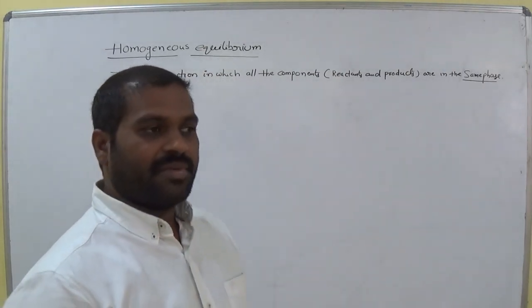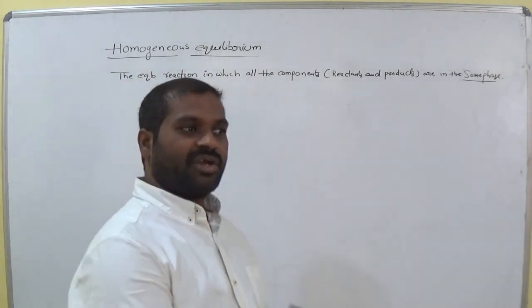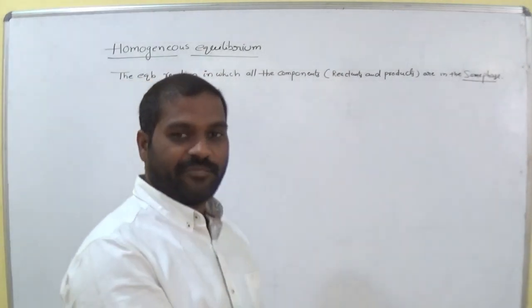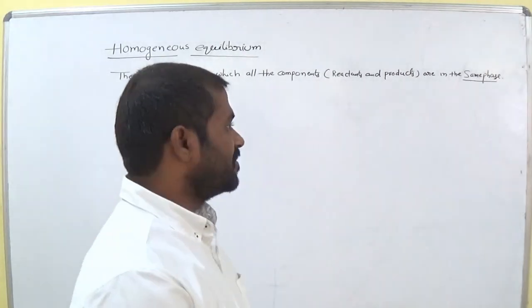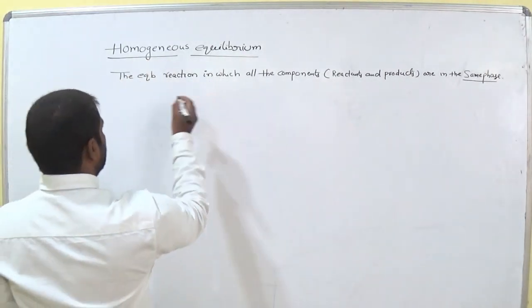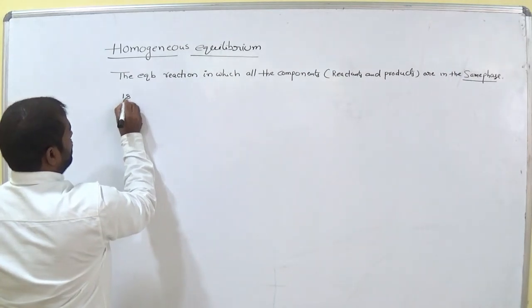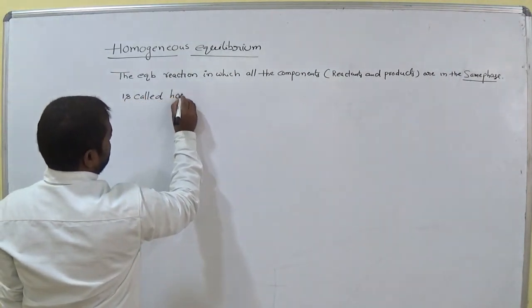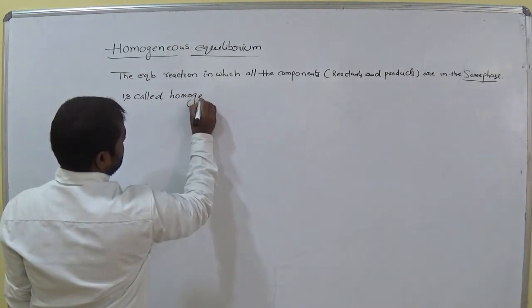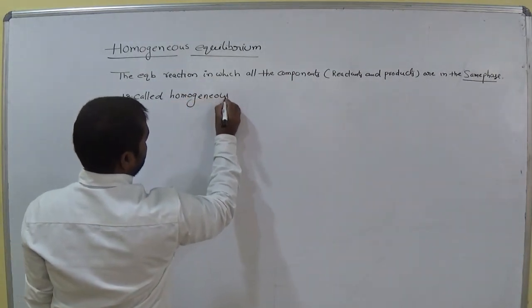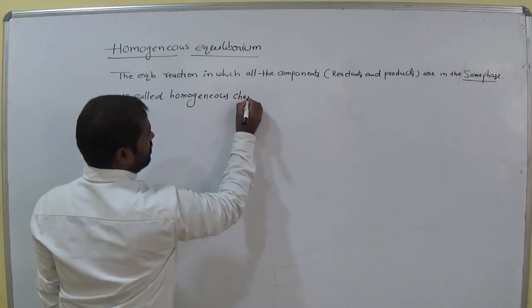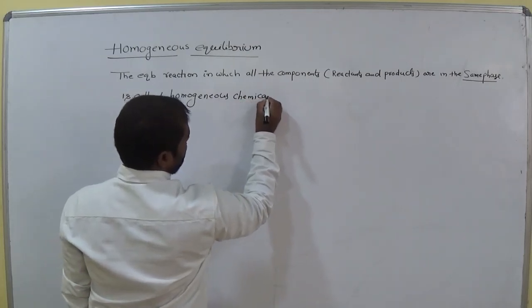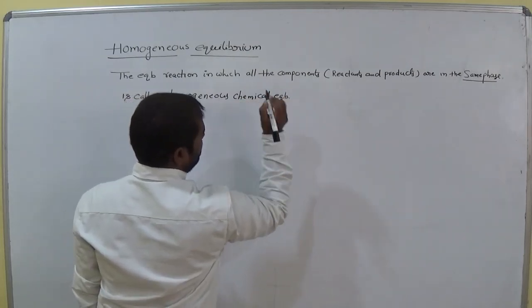The chemical equilibrium reaction in which all the components are in the same phase or in the same state is called homogeneous chemical equilibrium.